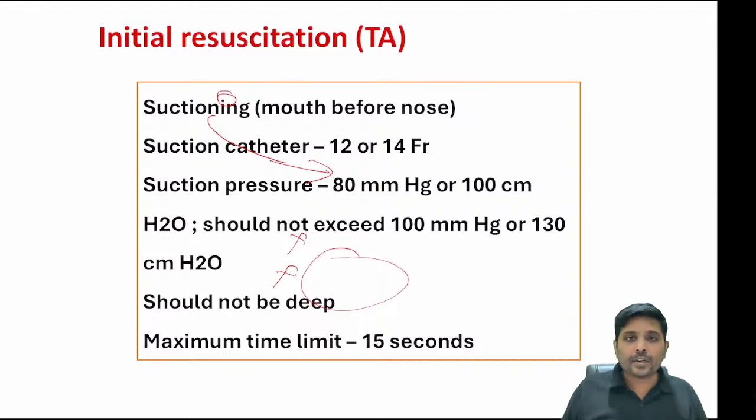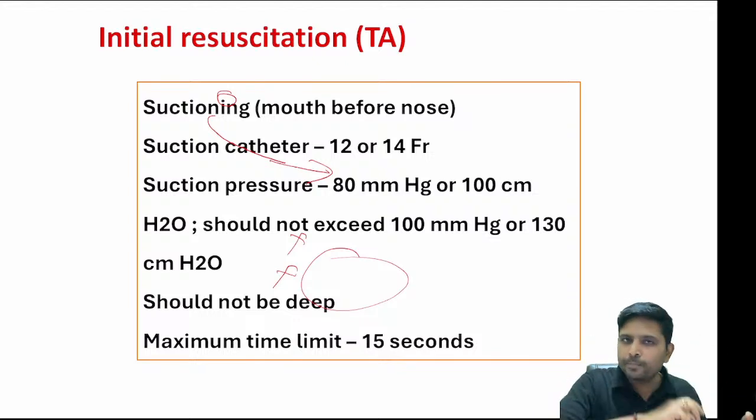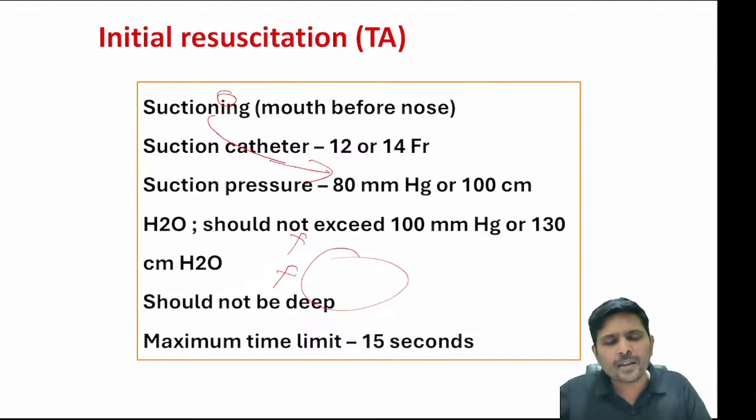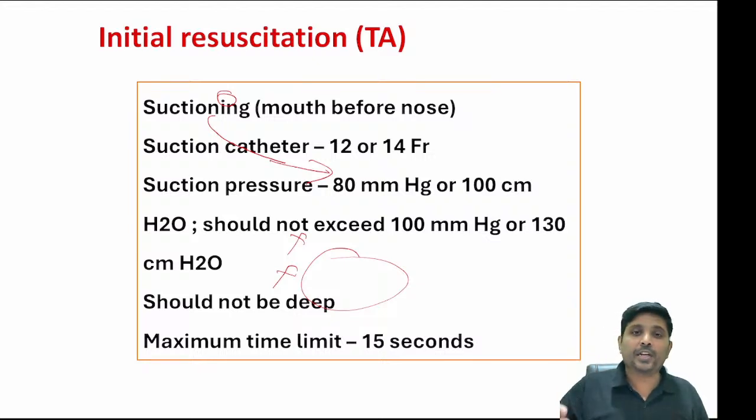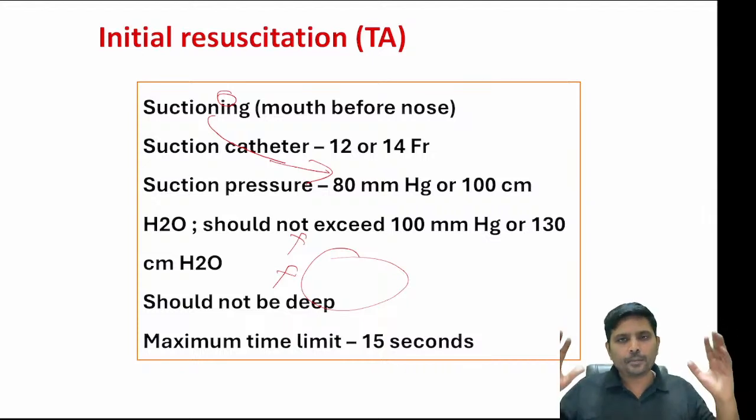By clamping the cord in a delayed manner, some amount of blood that is present in the placenta from the maternal circulation will reach the fetus, will reach the newborn, as a result of which the tendency of the child to develop anemia in the newborn period or in the infantile period is less. So remember, delayed cord clamping is another important question in which you need to clamp the cord 30 seconds to 60 seconds after birth.